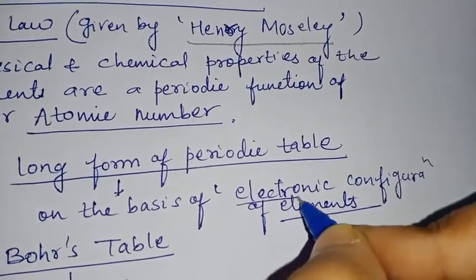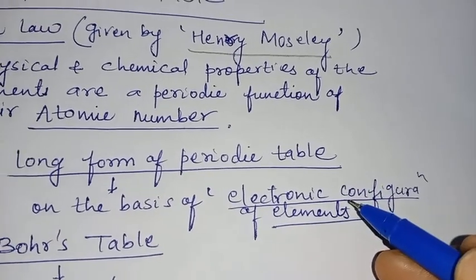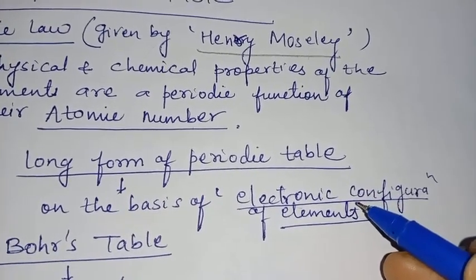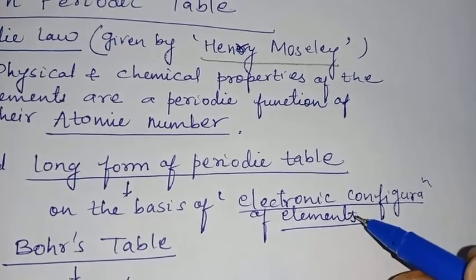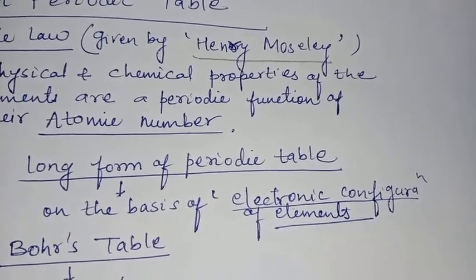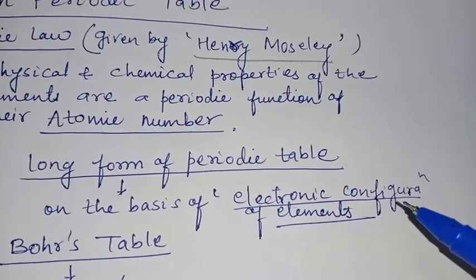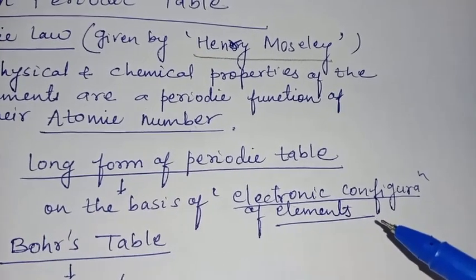You would know that electronic configuration means the electrons arranged in the specific shells, the valence electrons and the number of electrons arranged in the shells, that is K shell, L shell, M shell, N shell, like that.